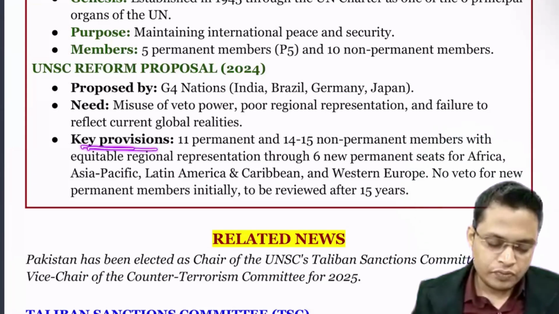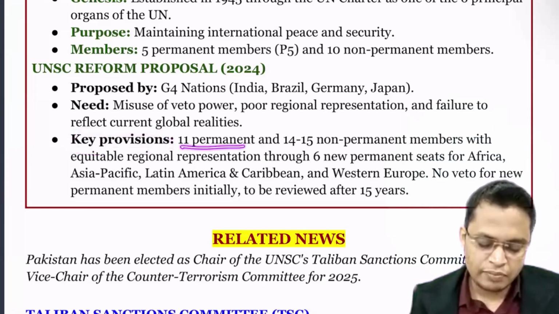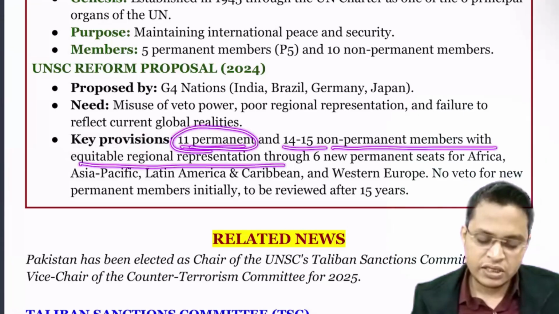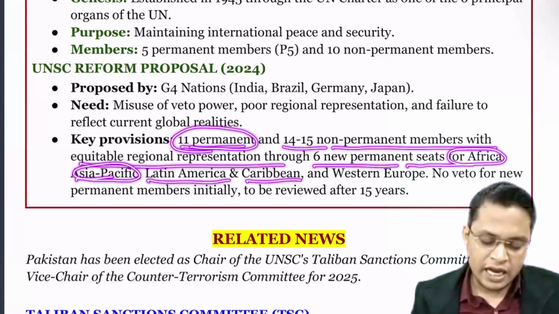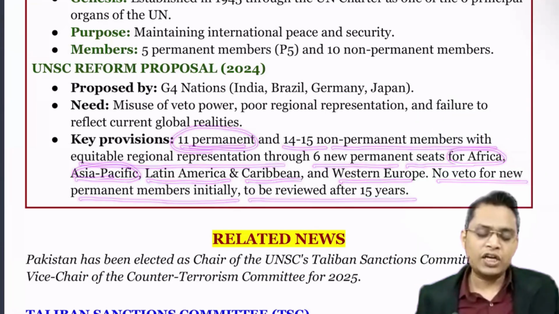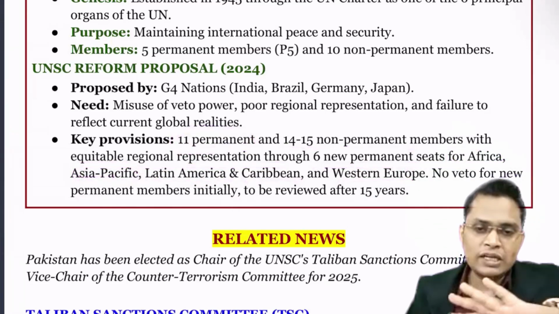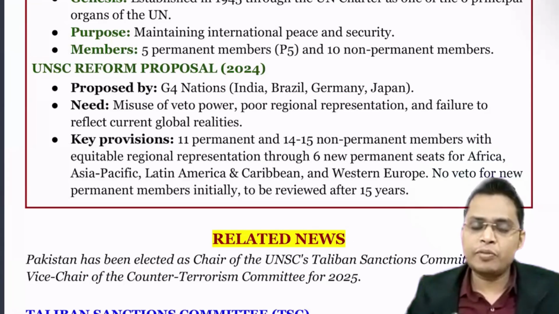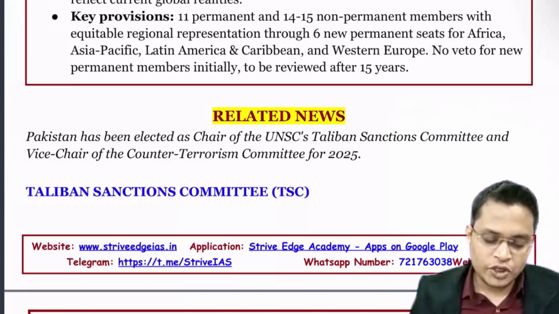Next are the key provisions. The current proposal is to expand the UNSC to 11 permanent members and 14 to 15 non-permanent members with equitable regional representation, with 6 new permanent seats for Africa, Asia, Latin America and Caribbean, and Western Europe. The new permanent members would initially be reviewed after 15 years. They want 11 permanent and 14 to 15 non-permanent members so that all geographies are represented, and initially, if the permanent membership is expanded, the new permanent members will have no veto power for 15 years. Hope, dear students, you are able to understand.